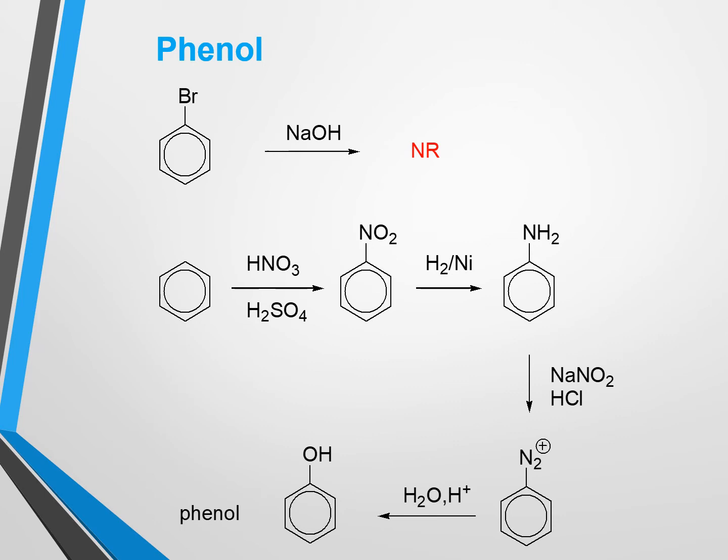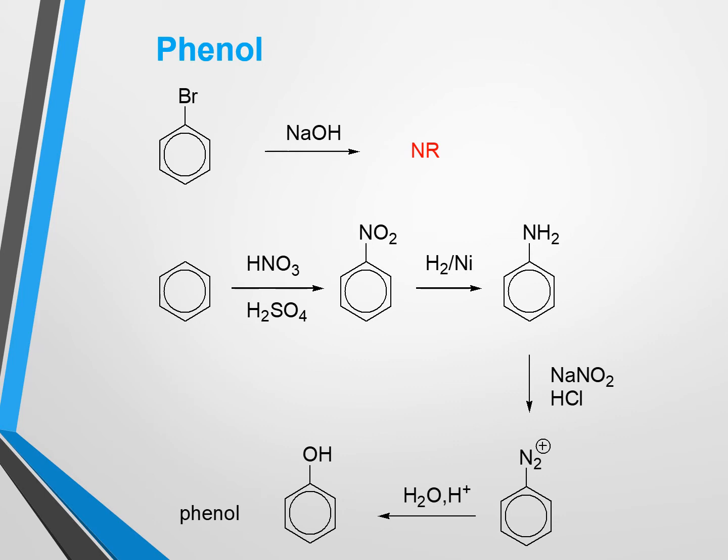But it's not possible to get phenol from bromobenzene because all of you know that aryl halides do not undergo nucleophilic substitution reaction because the bond between carbon and halogen is very strong and less polar. That's why in usual condition aryl halide doesn't undergo nucleophilic substitution reaction. That's why we cannot get phenol from bromobenzene.